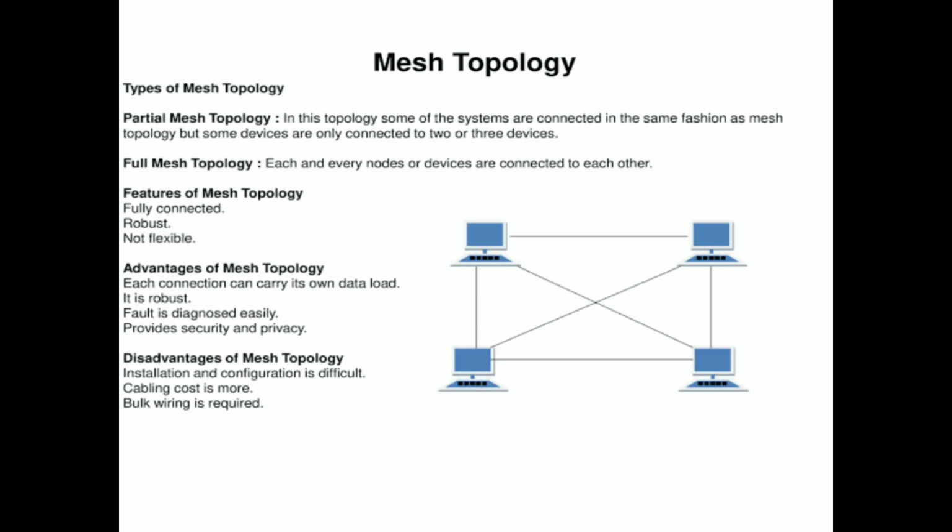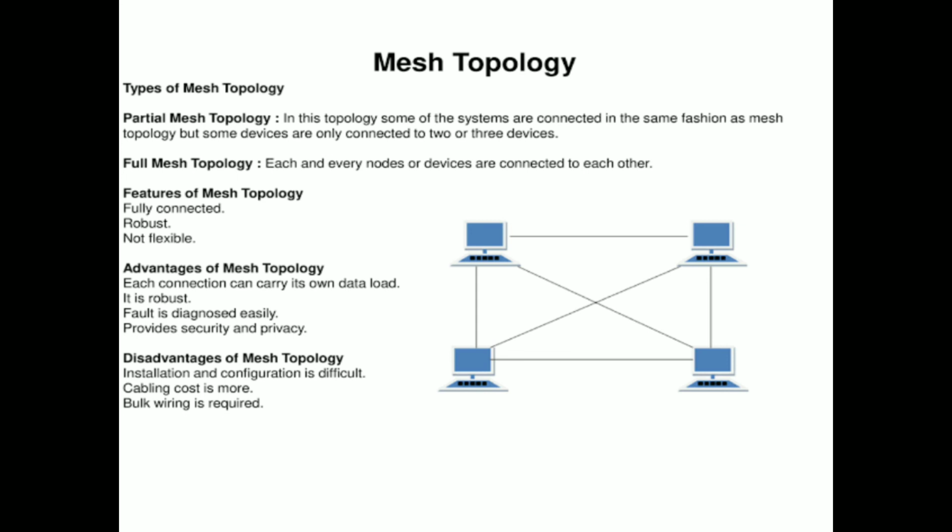So we'll see the diagrammatic representation. Here we have four systems, 1, 2, 3, 4. If you want to send data from the first system to the second system, we can send it directly like this, or we can send from the first system to the third system, third to second, or from the first system to the fourth system, fourth to third, third to 2, like this.